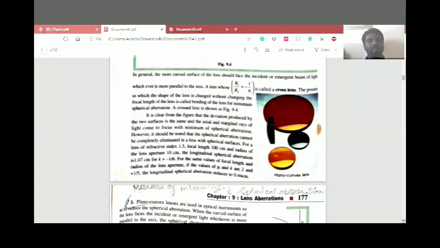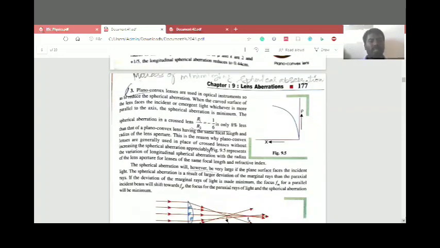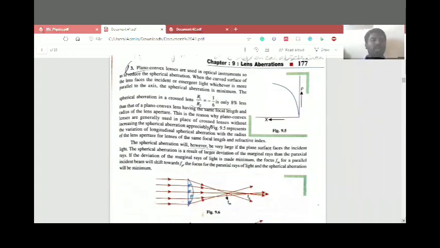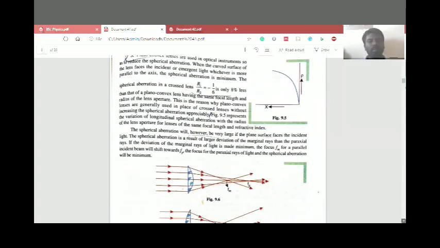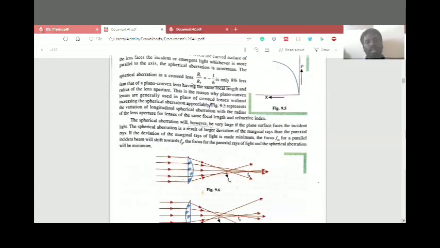Plano-convex lenses are used in optical instruments so as to reduce the spherical aberration. By using this plano-convex lens, we can reduce the spherical aberration. R1 by R2 equal to minus 1 by 6 gives an aberration only 8% less than that of a plano-convex lens having the same focal length and the same radius of lens aperture. Here they are minimizing the aberration.